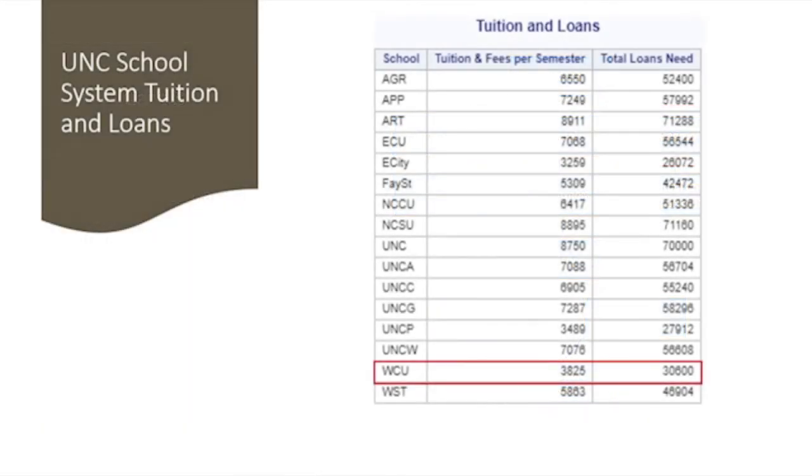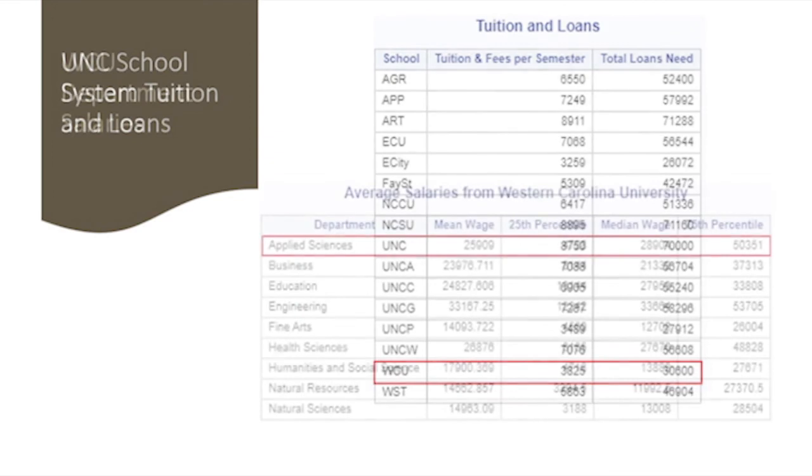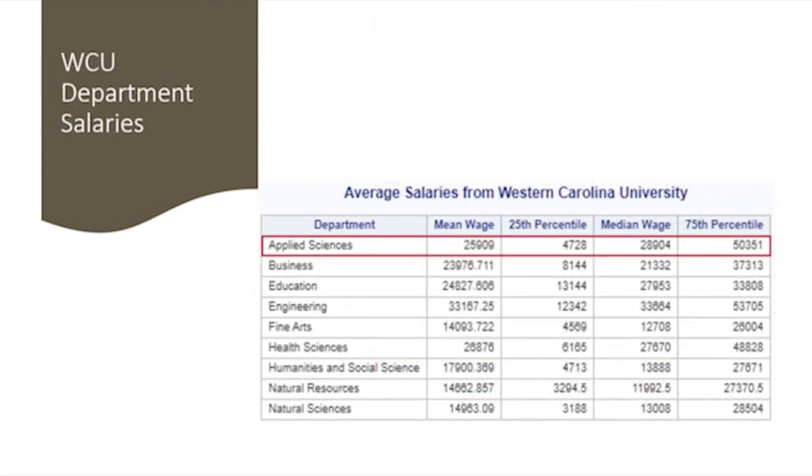First, the student compares the tuitions and the loan amounts for each school to find that Western Carolina has one of the lowest tuition costs of the UNC schools and a reasonable loan amount. Therefore, they decide on Western Carolina as their school of choice. Once the school has been chosen, they look to see how well the students from the school do in each department. They notice that the applied science graduates have done very well for themselves and decide that applied science will be their department of choice.